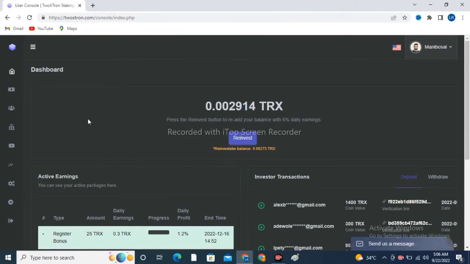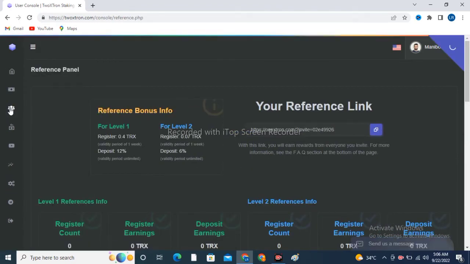I already have another trick for you to improve your mining speed without deposit on this website. You have to deposit at least 20 TRX on this website to take your first withdrawal. We have to deposit only 20 TRX on this website to take our first withdrawal.